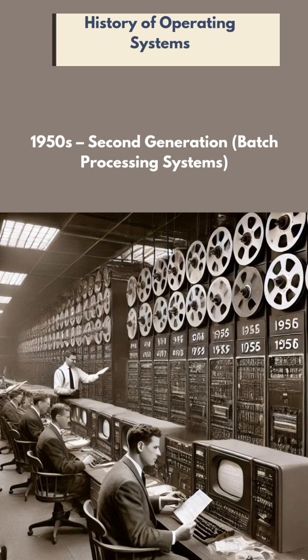Next, in the 50s, the actual operating system was started. The first operating system was started as a batch processing system. That was started by IBM in the year 1956, where it was named as General Motors Operating System. This operating system was developed for the mainframe computers. Those are nothing but the huge computers which handle a huge amount of data. This was the first generation of operating systems, not of computers.